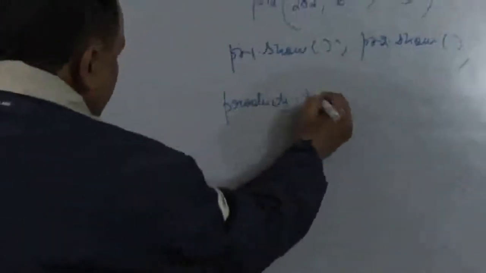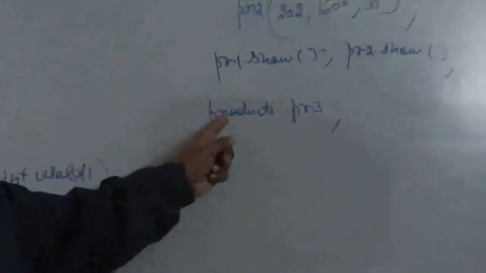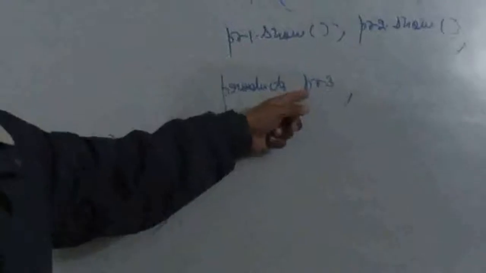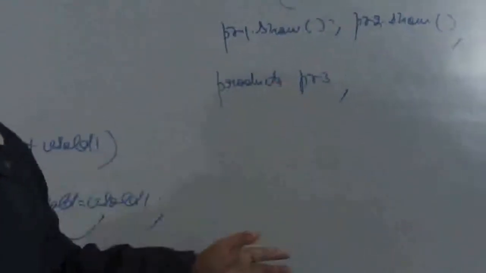Now, guys, the next thing that I am going to discuss is very important. See, products PR3. Here I am declaring an object called PR3. As you can see, I am not passing any parameters.